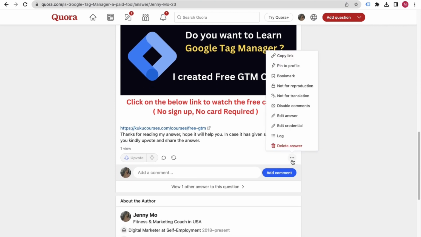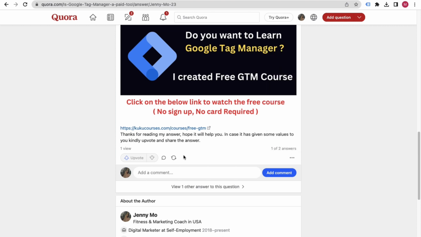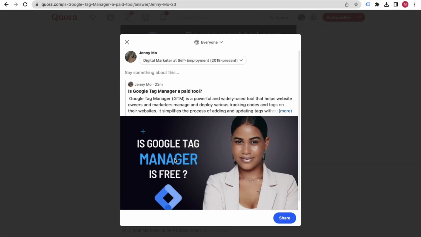First thing is that you can copy the link and share it with different people. You can also click on the share button and share it with different people from here as well.